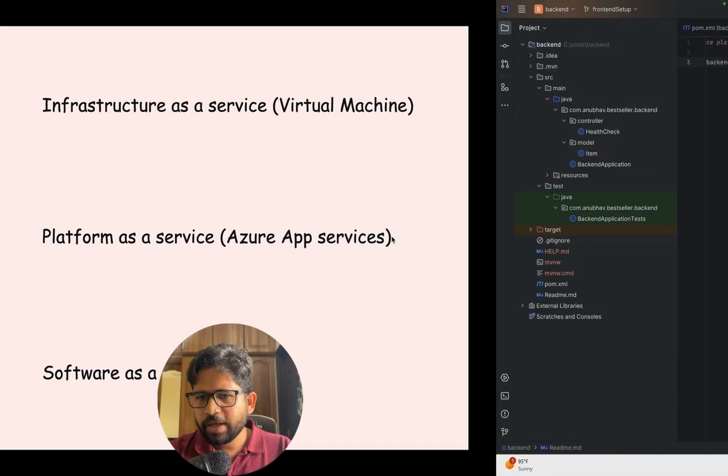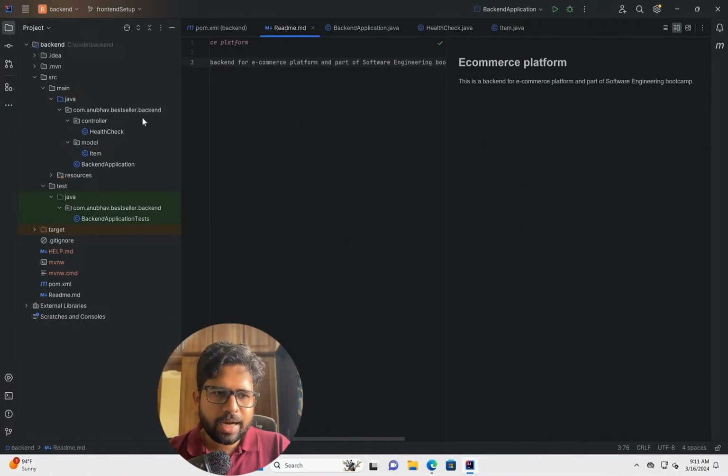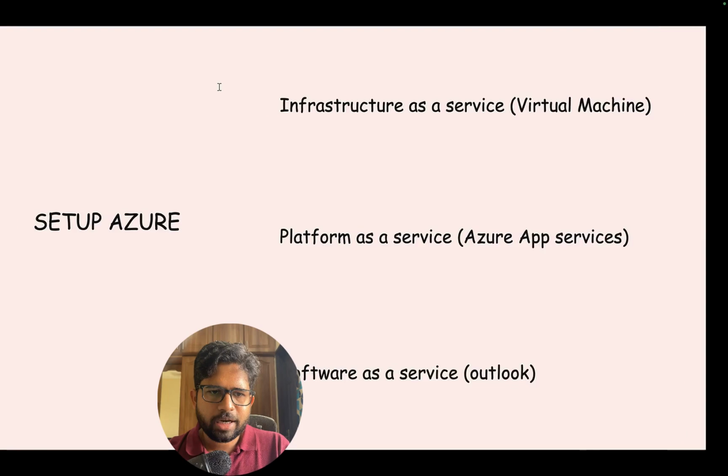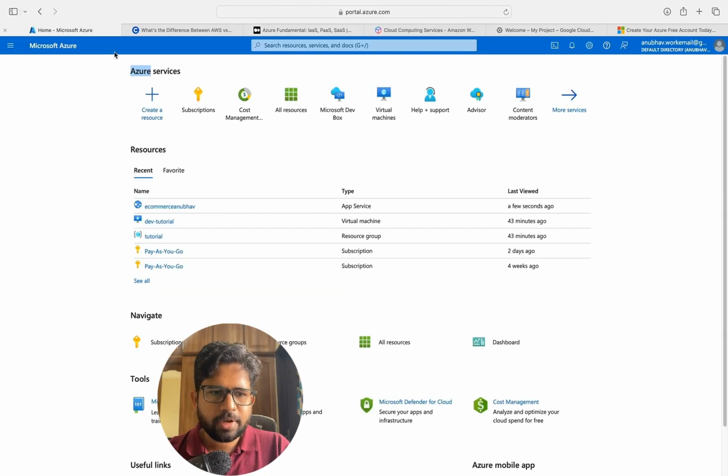So I have a VM with me. What I've done is that I have set up a VM on Azure. Let me show you in the Azure portal itself. So how do you create the infrastructure as a service?